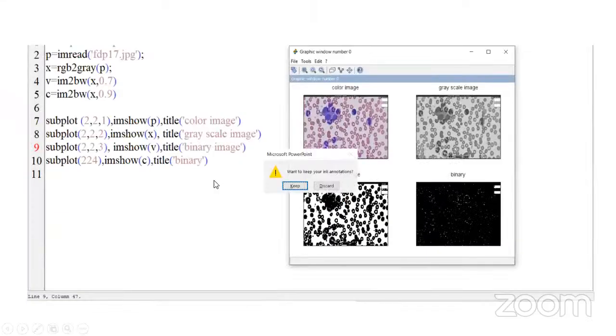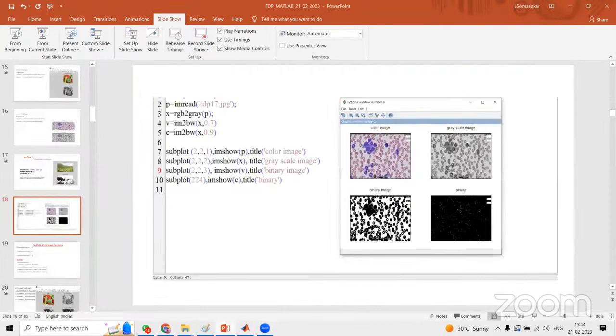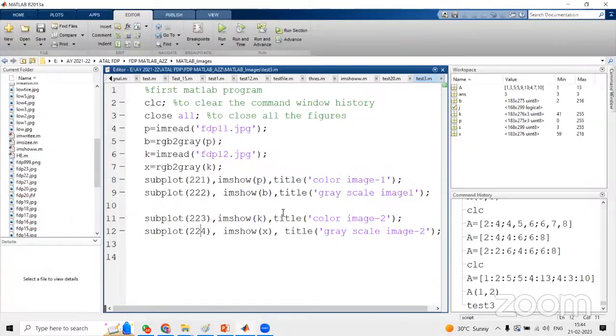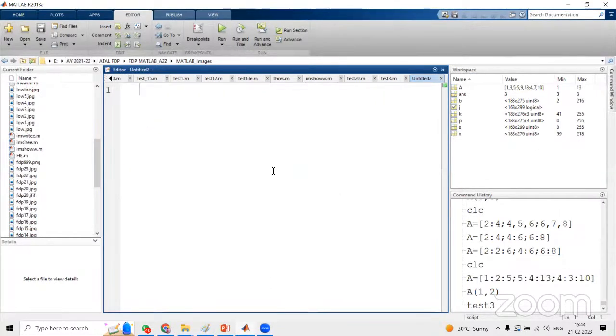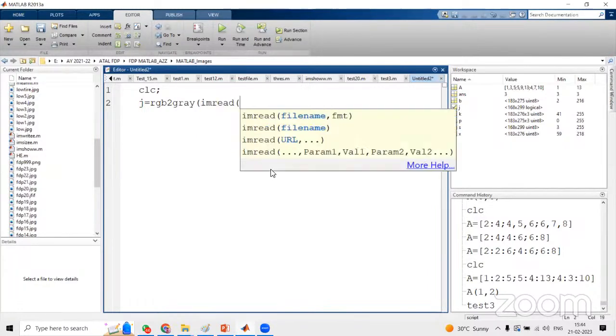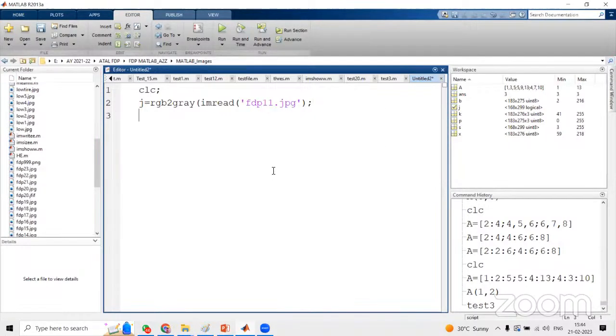Now I'll move to one small example of this binary conversion. The same examples we have executed, only that I'll try. So let me use a new editor. Let us assume clc, just one command I'll execute for image to binary. How to convert: J equal to directly rgb2gray, imread fdp11.jpg. Let us assume K equal to im2bw.